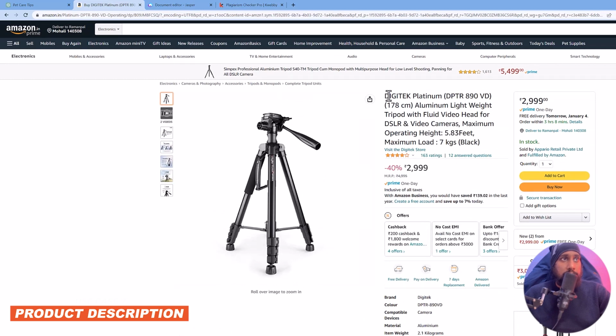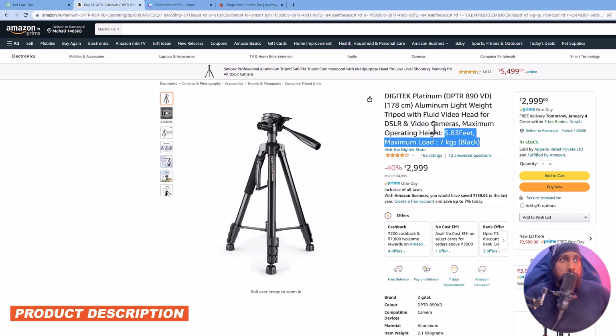And here is the Digitech Platinum Aluminium Lightweight Tripod with fluid video head for DSLR and video cameras. Maximum operating height is this and maximum load is this. So you have to specify that in your command, a brief specification of your product.